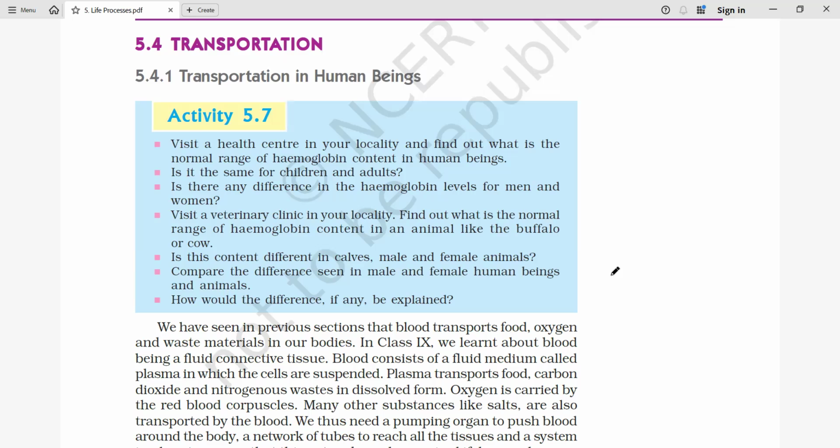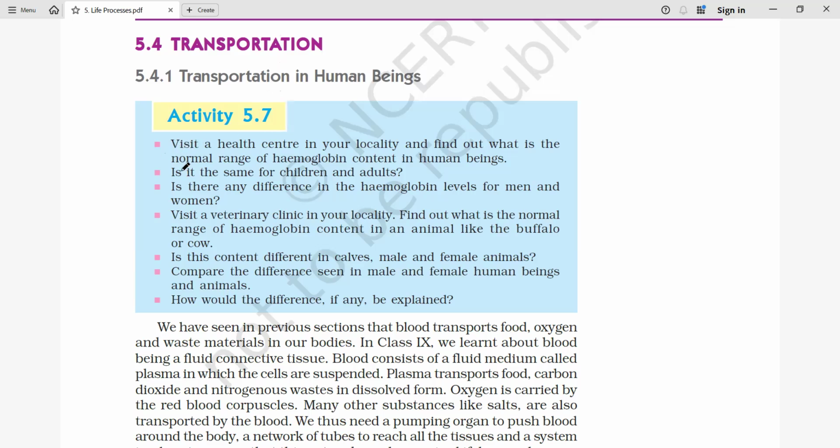Again, how deoxygenated blood reaches the heart, and how it is oxygenated again with the help of the lungs. Those are the things we are going to see here in the transportation in human beings. So this is going to be a very important topic. On the basis of that, you will get many MCQs as well as a long question also.